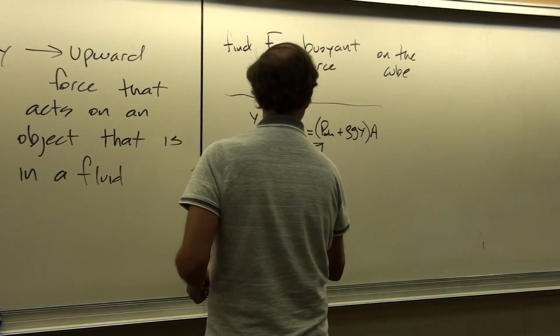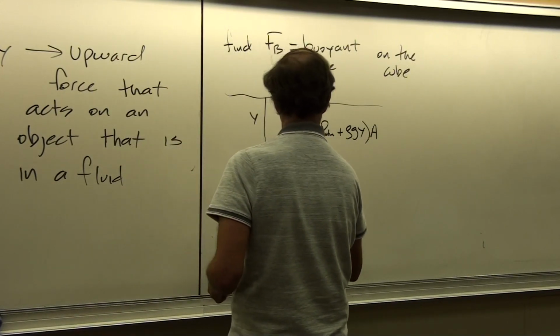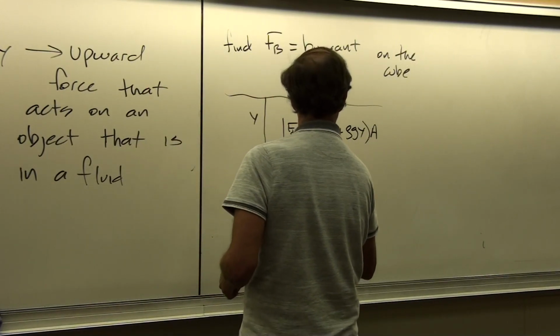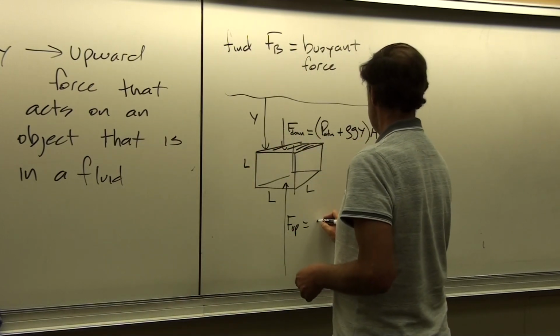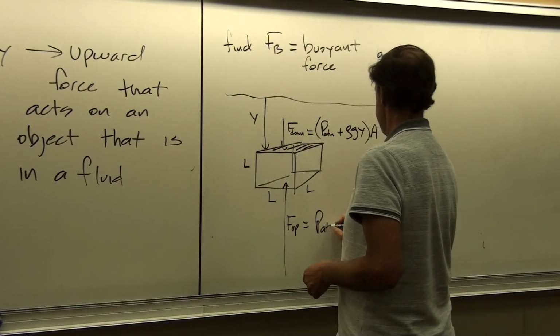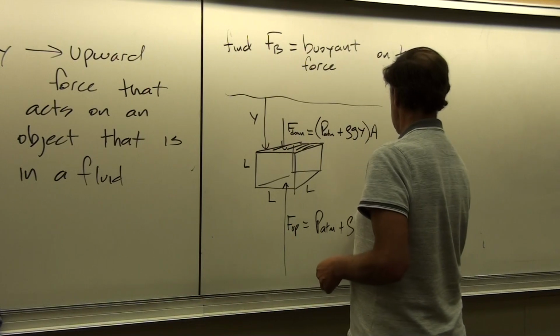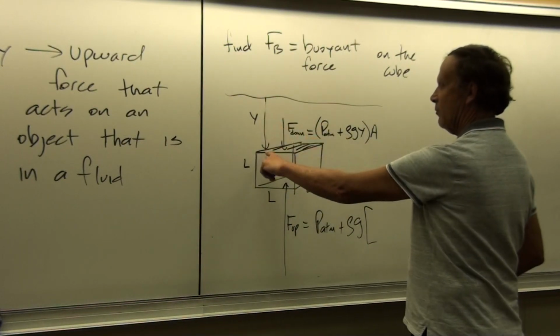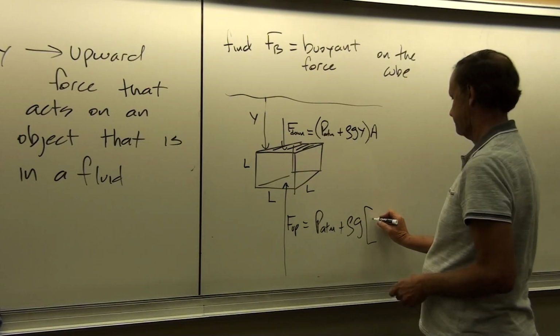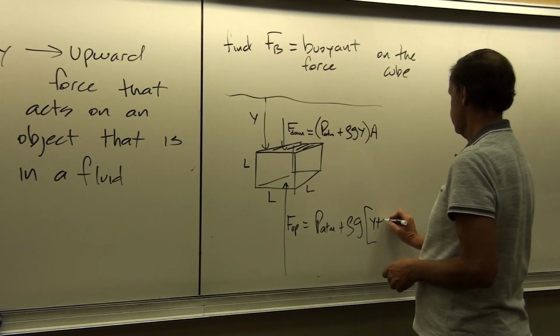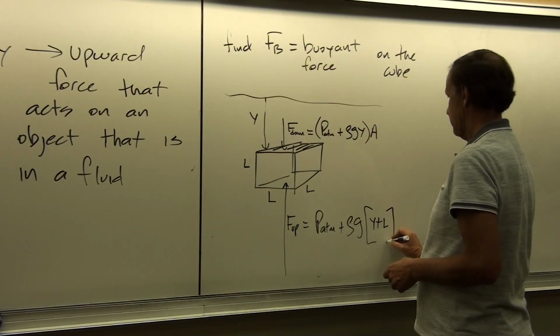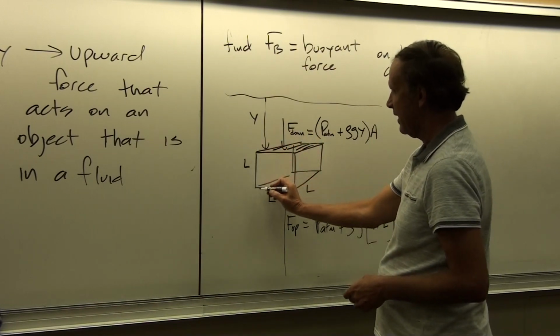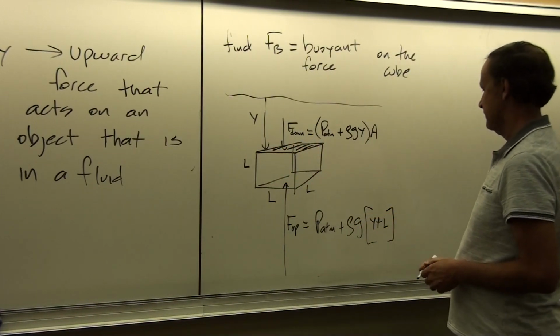The force acting from below, which I'll call F up, is equal to P atmosphere plus rho g times, and the depth here is not y, but y plus L, because it's an extra depth L beneath the surface.